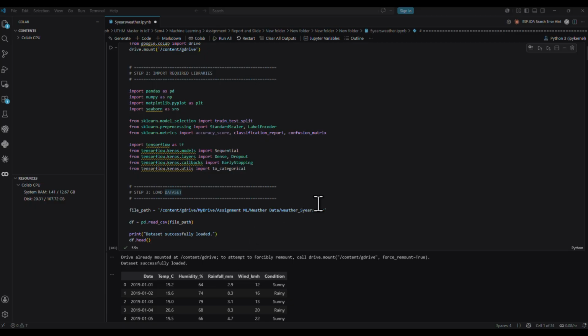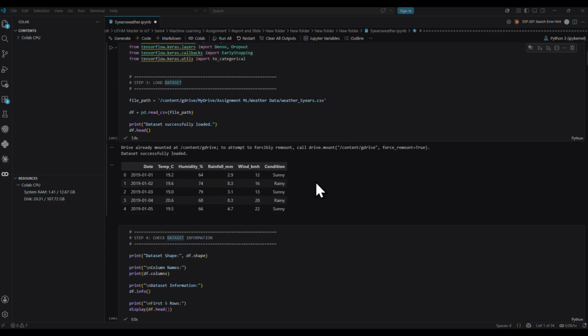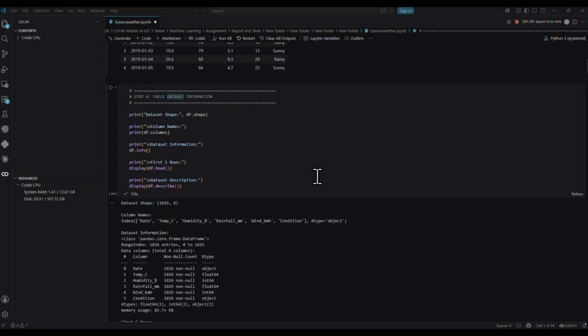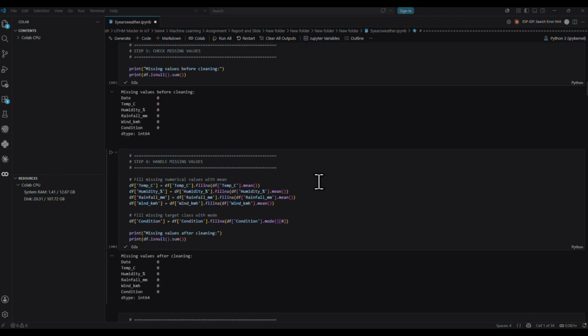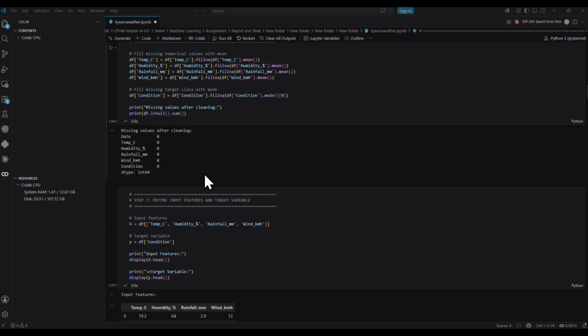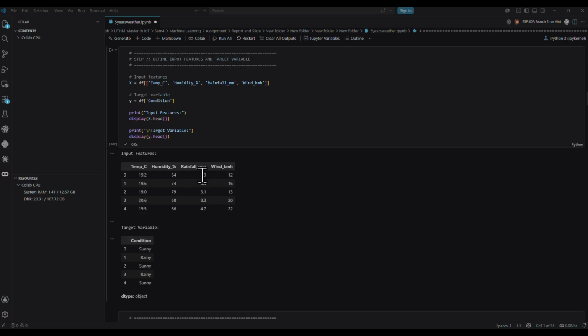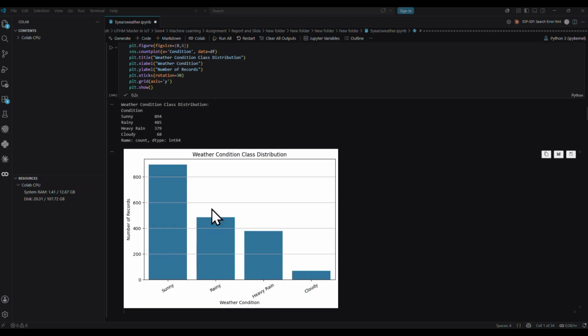Now let's have a quick overview before we dive into the details. As you can see, the code ran successfully for every step here.